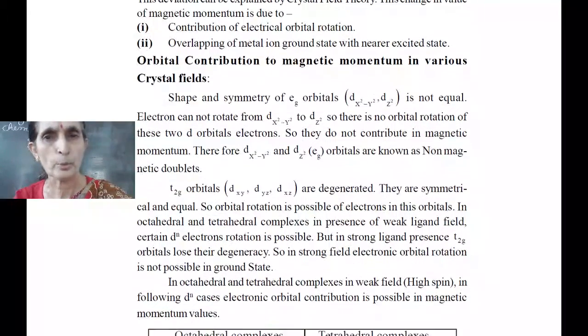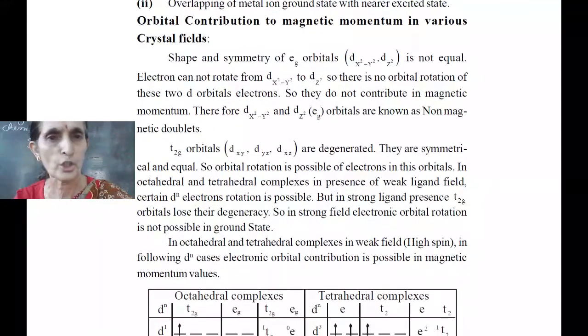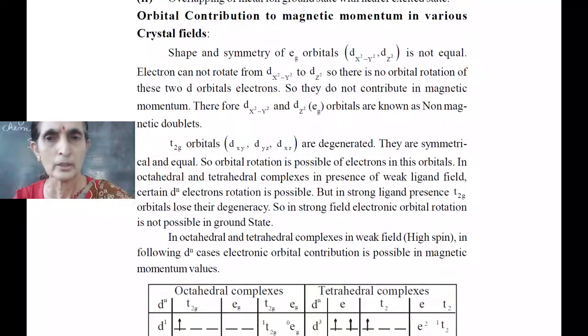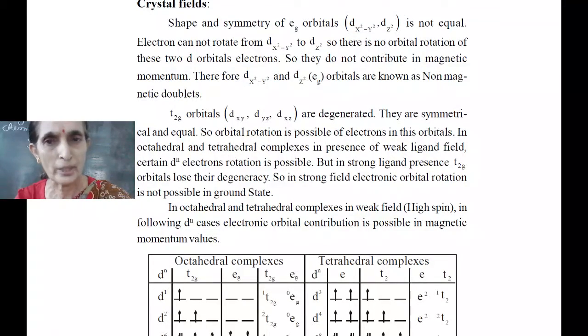Orbital contribution to magnetic momentum in various crystal fields. Eg orbitals show shape and symmetry somewhat different. So electron cannot rotate from dx square minus y square to dz square. So there is no orbital rotation in these two orbitals. They do not contribute in magnetic momentum. Therefore, eg orbitals are known as non-magnetic doublet.